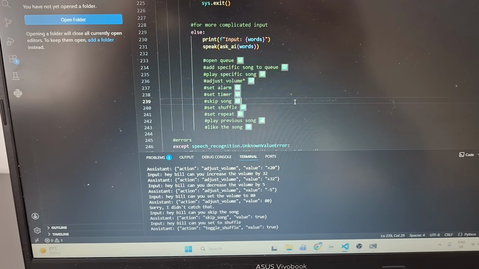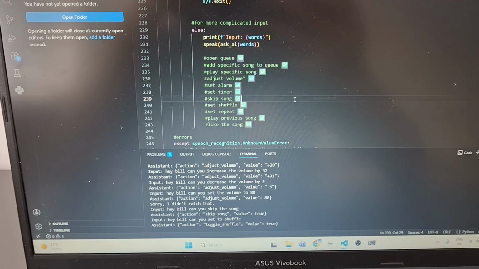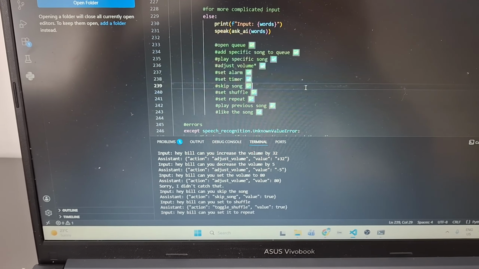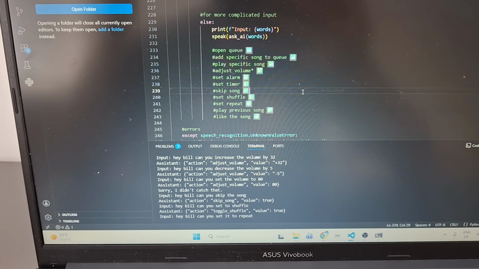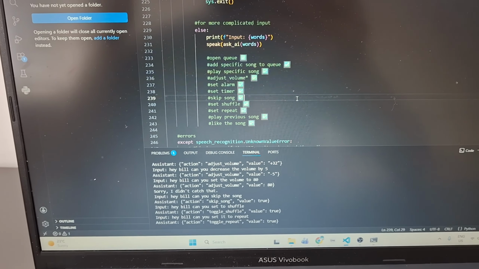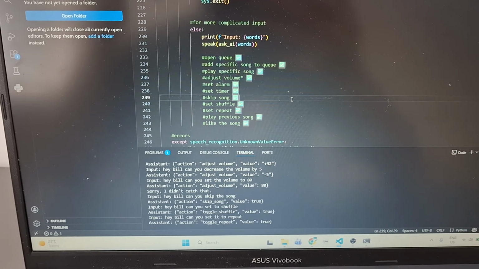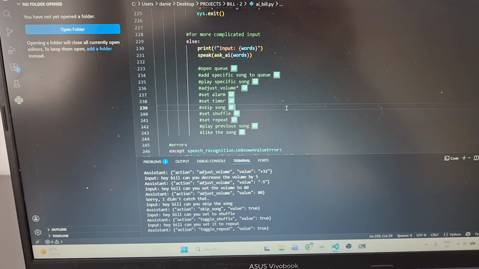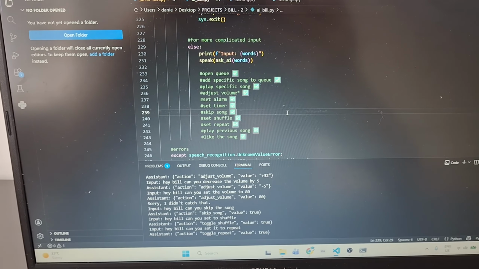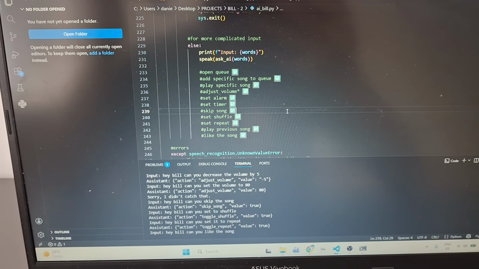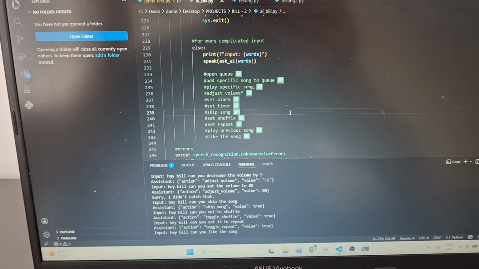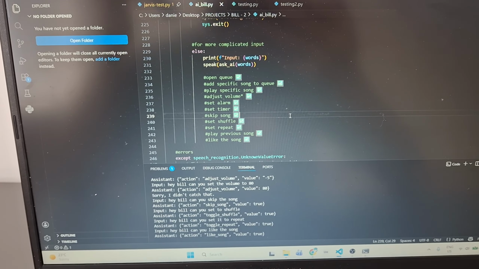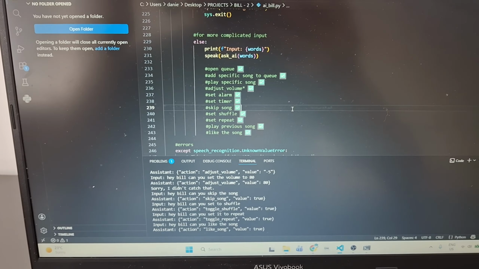Okay. Hey Bill, can you set it to repeat? Action: toggle_repeat. Value: true. Hey Bill, can you like the song? Action: like_song. Value: true.